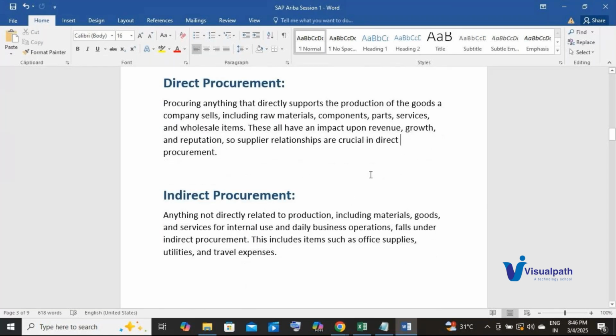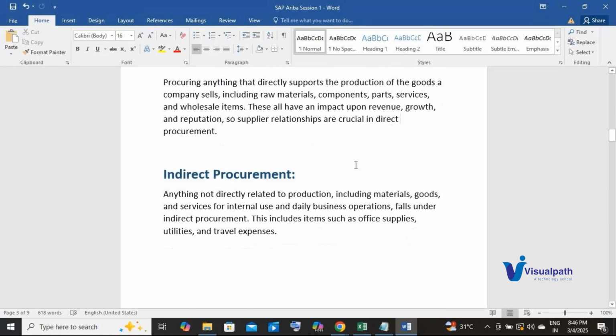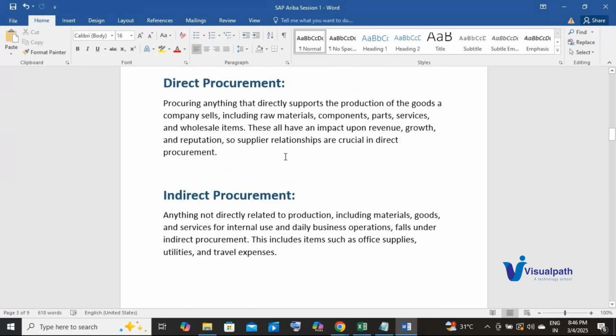Let's move on to indirect procurement. Now it's the opposite of direct procurement. Simply put, anything that is not directly involved in the production of a finished good. Manufacturing biscuits is one aspect of a biscuit manufacturing company, right? But there will be other departments in the organization as well.